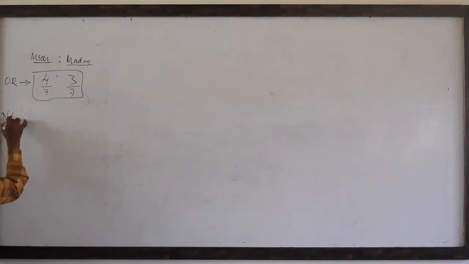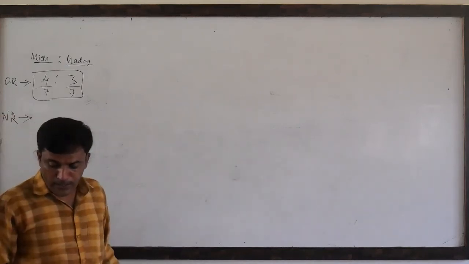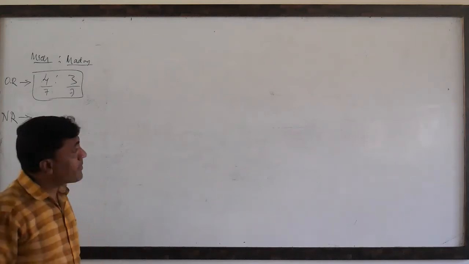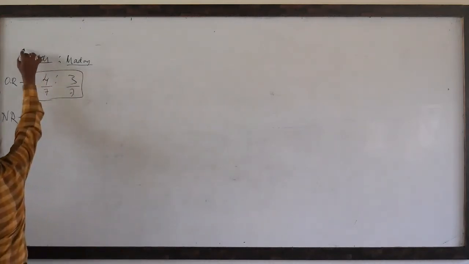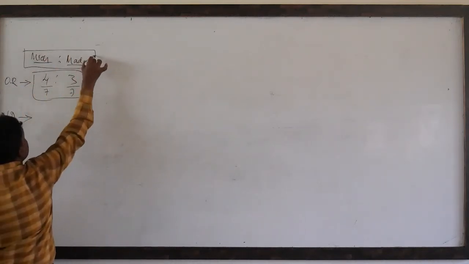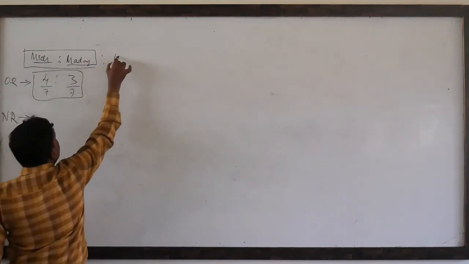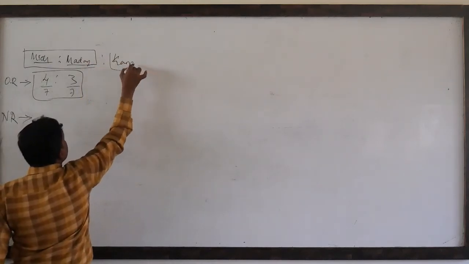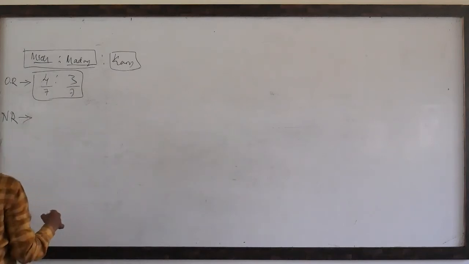So they have provided the new ratio in the problem. Look here. They admit Kamaraj. These two are the older partners. The third one, Kamaraj, is the new partner.